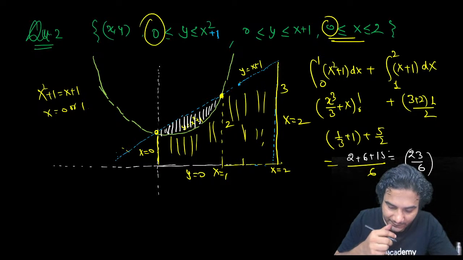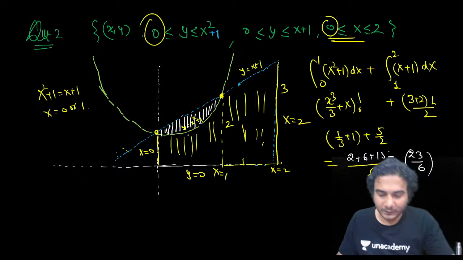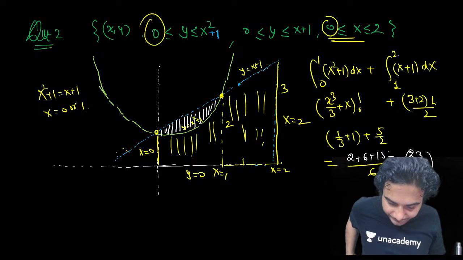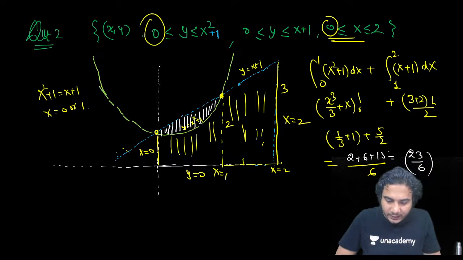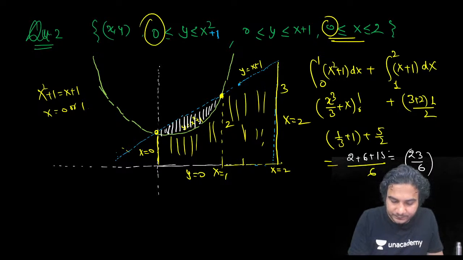Dhruv, good afternoon. Then why did you write x plus 1 minus x square plus 1? Dhruv, beta, I don't know about yours, sir. I don't have that kind of information. Maybe he is teaching on some other channel. I don't know.